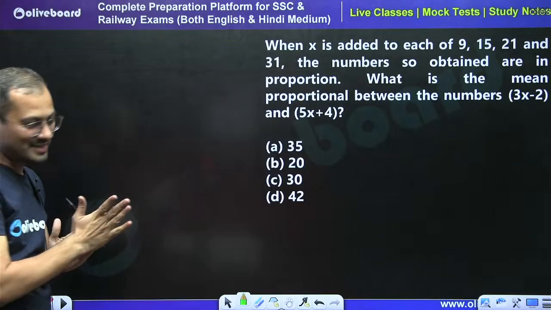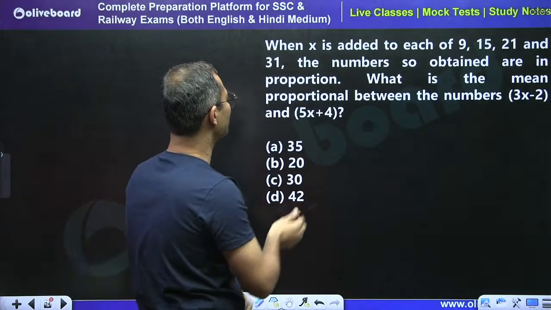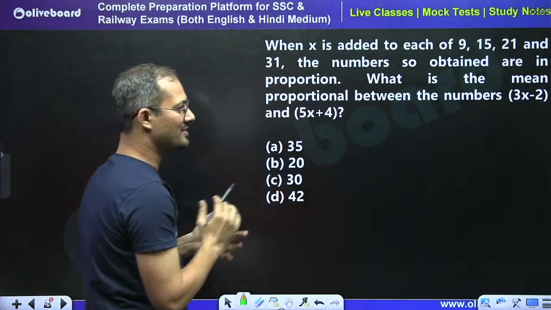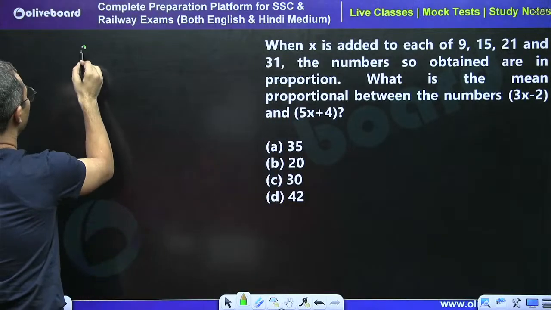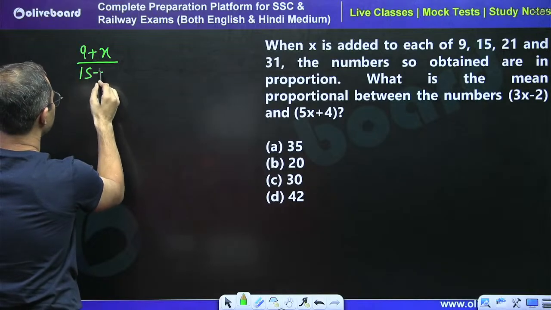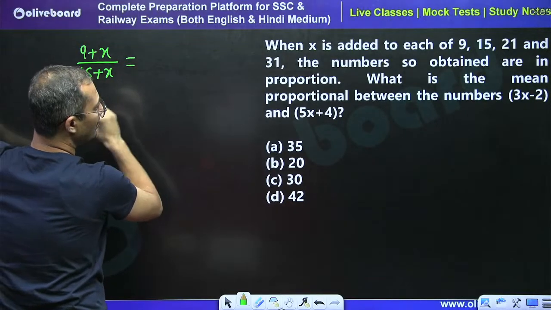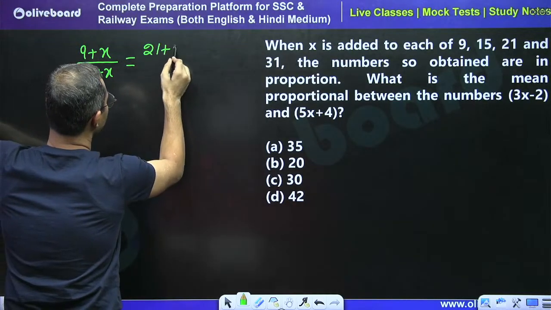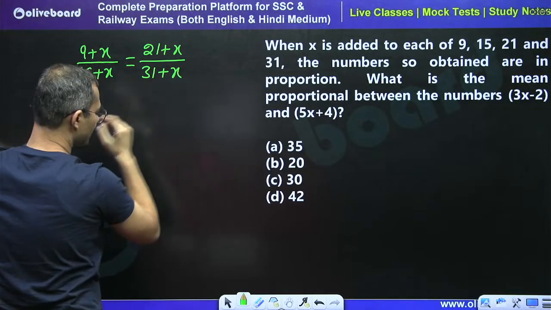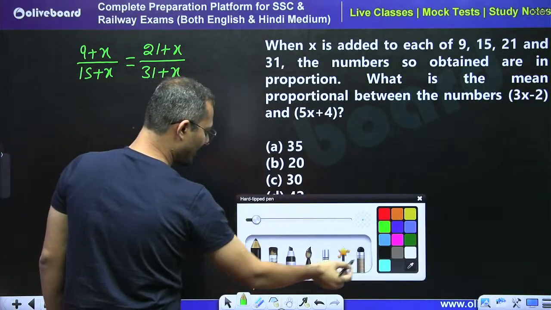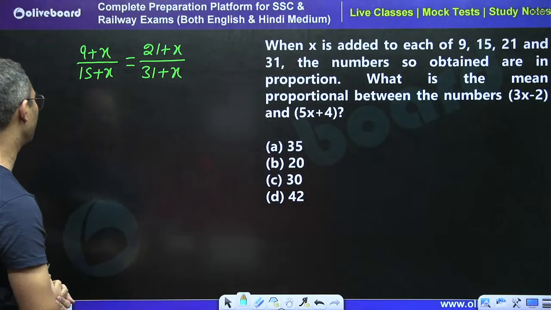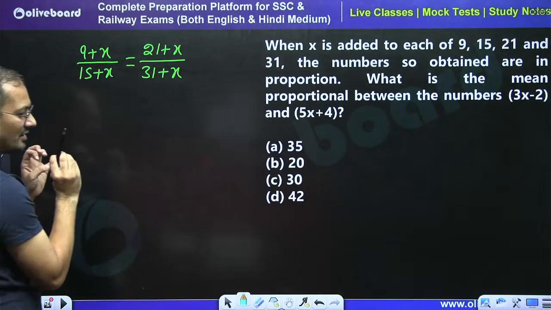See, the question is saying when x is added to each of these. What is the structure? The structure is 9 plus x divided by 15 plus x must be equal to 21 plus x divided by 31 plus x. Is this clear? You would say yes sir, we are very much clear. Okay, so what is the trick?